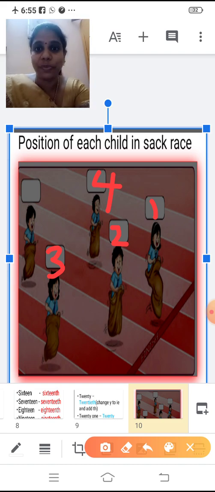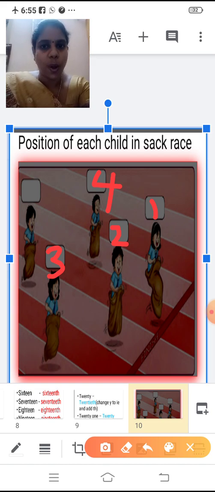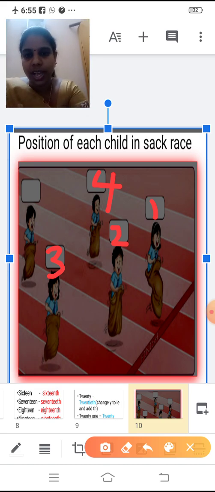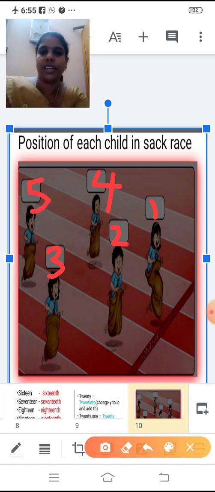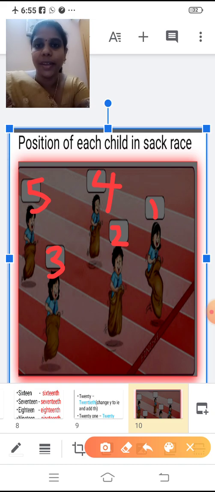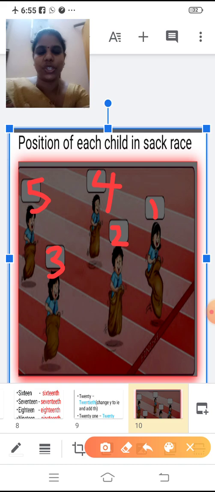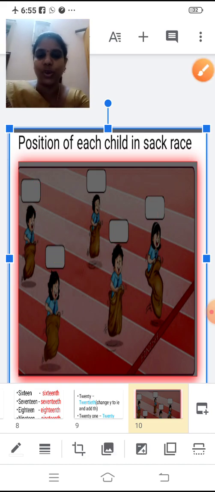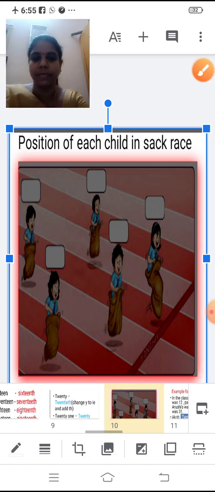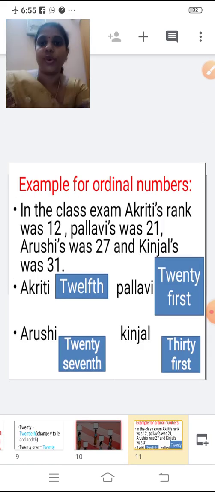Fourth position. How will you say? Fourth position, right? F-O-U-R-T-H, fourth position. So last, fifth. F-I-F-T-H. Fifth. So you all know the ordinal numbers, right, children? Next we'll see one more example now.